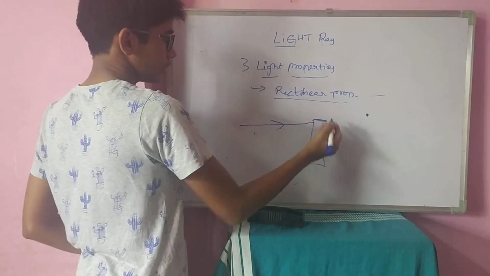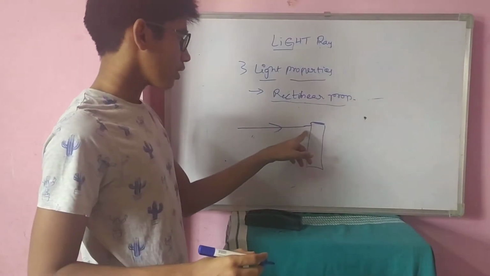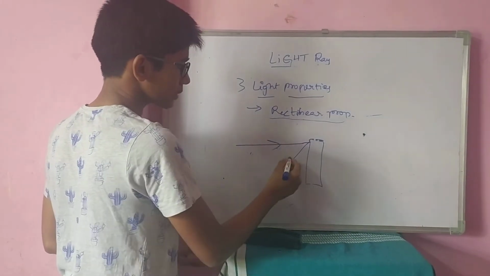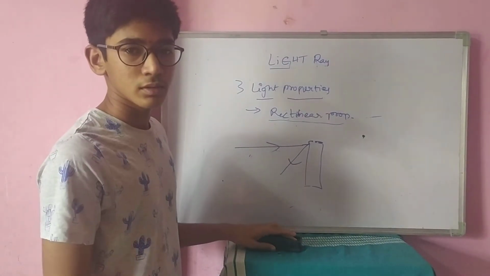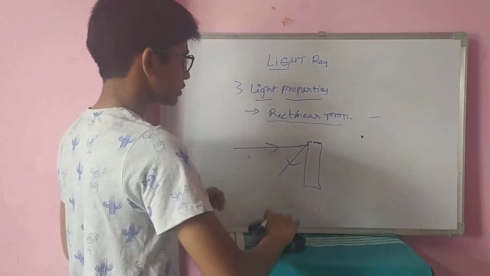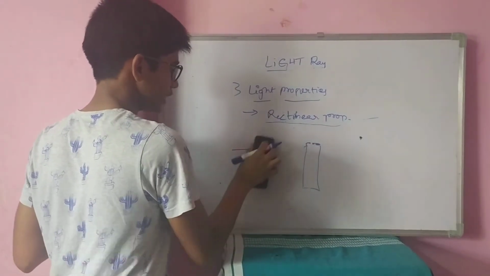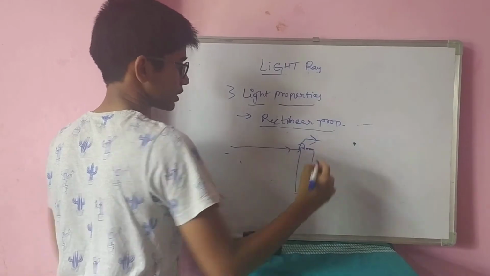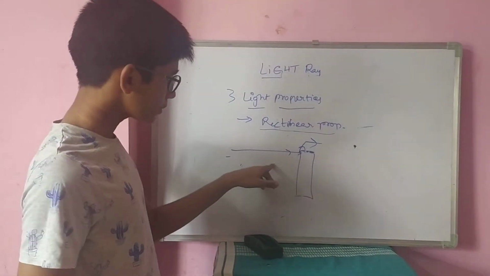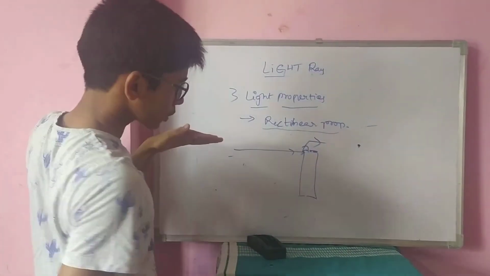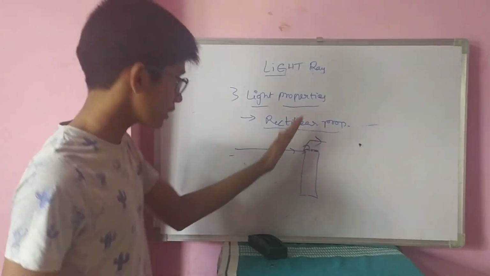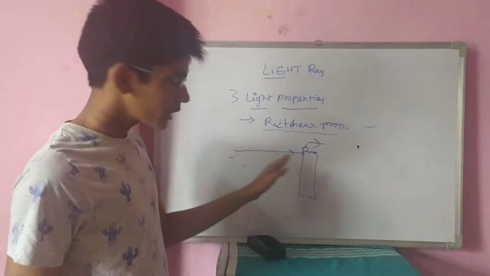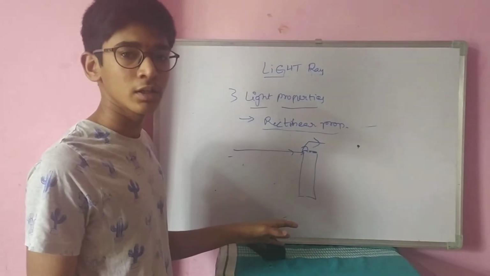But this light ray is obstructed by this opaque object, so it tries to bounce back. It does not bend. Light does not bend. It either goes backward or goes inside that object. It does not try to avoid this object. It tries to only face this object.